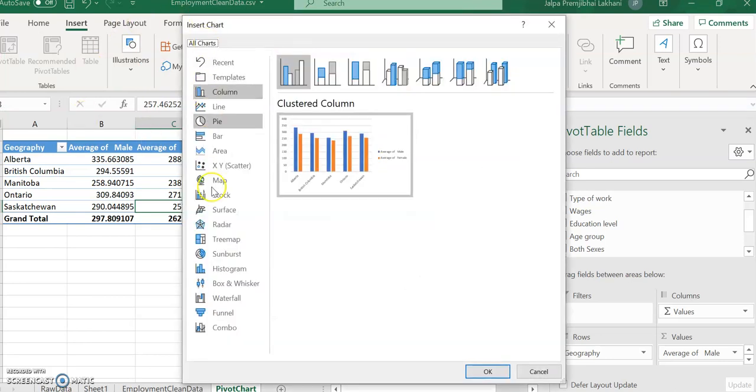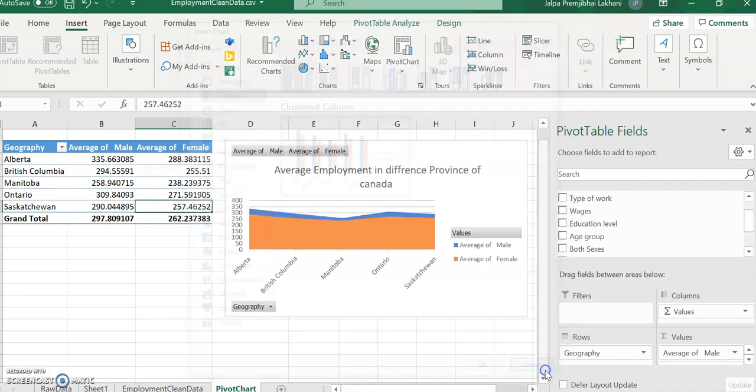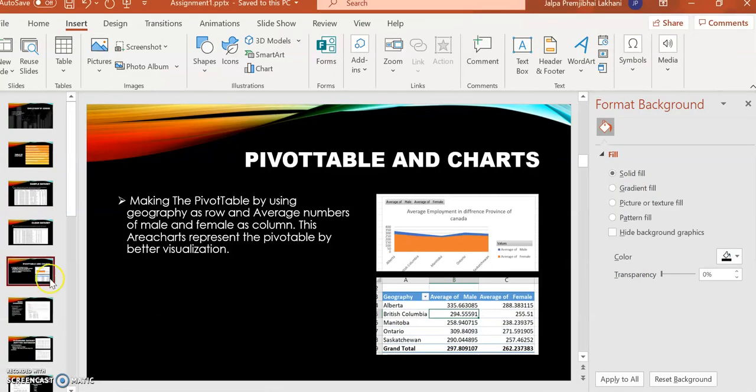See, these are the various forms of charts, and I chose the area chart for my dataset. You can see that this blue color shows the average of male, and this orange shows the average of female in employment. So back to the slide.